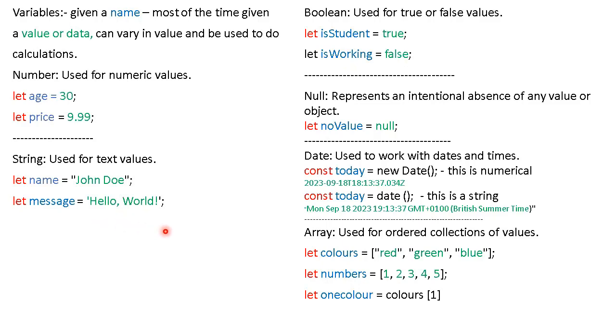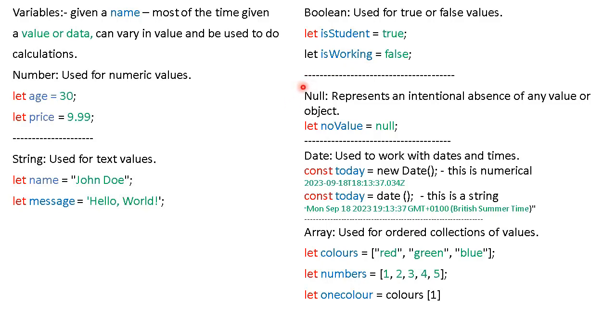Fairly simple so far. We've got another type of variable called a Boolean, and this is a logic variable. It's part of the logic type of variables. This one's used for true or false, 0 or 1 values. So how do we make that? Well, again, we use the let, give it a name, and equals, we'd use the word true or false. So isStudent has the value of true, and isWorking has a value false. We usually use these when we're doing conditions and logic.